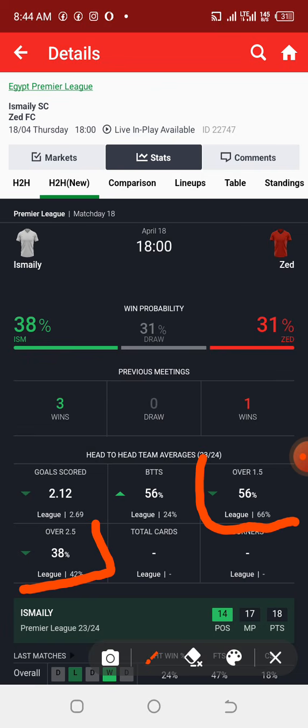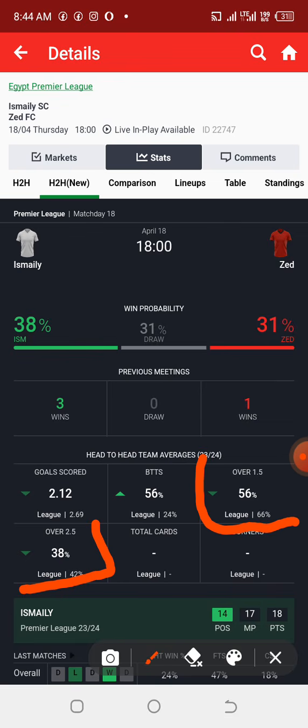Now, on the over 2.5 percentage, if you notice very well, they are telling us here that the probability of playing over 2.5 is 38%, and that is not even 50%. When something is 50%, you can say there's a probability that it comes this way, and a probability that it comes that way. But in this situation we're having 38%, so it's not really that sure that the game can end up in over 2.5.